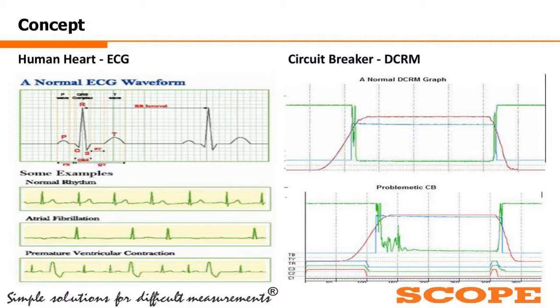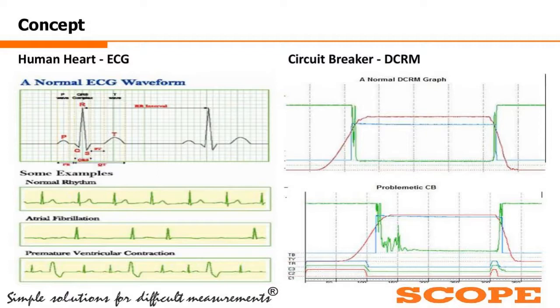Same is the condition for a breaker. Each and every interrupter will have a typical DCRM signature. The two signatures of the left and right side interrupters of the same make, same breaker might not be the same. The nature might be the same because they are manufactured by a specific OEM and are of the same breaker. The nature will match, but point to point it will not match because they are from different breeds.